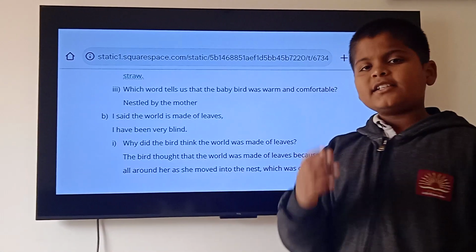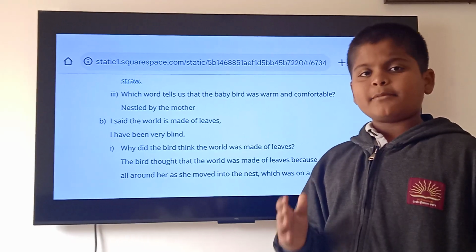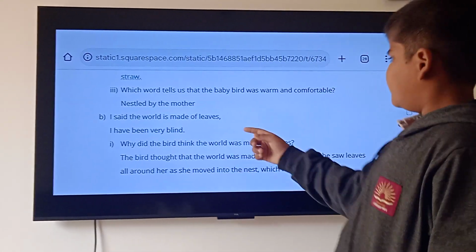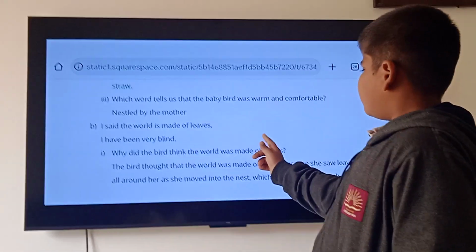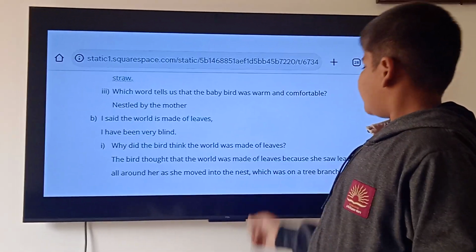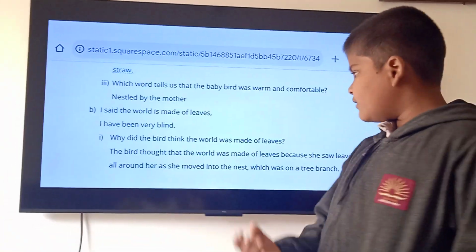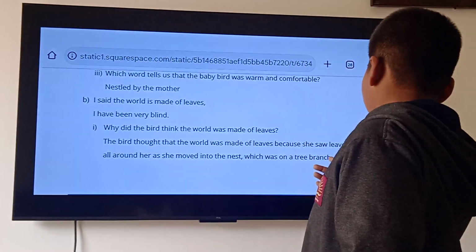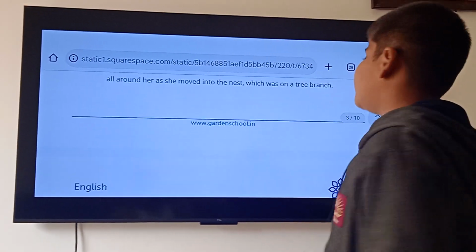B. I said the world was made of leaves. I have been very blind. First, why did the bird think the world was made of leaves? The bird thought that the world was made of leaves because she saw leaves all around her as she moved into the nest, which was on a tree branch.